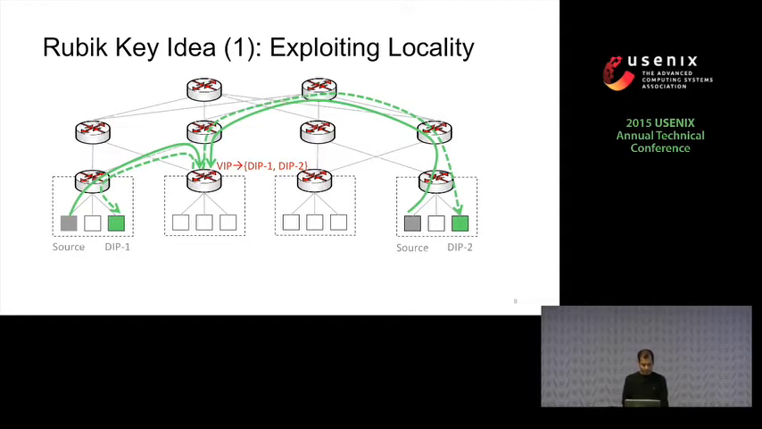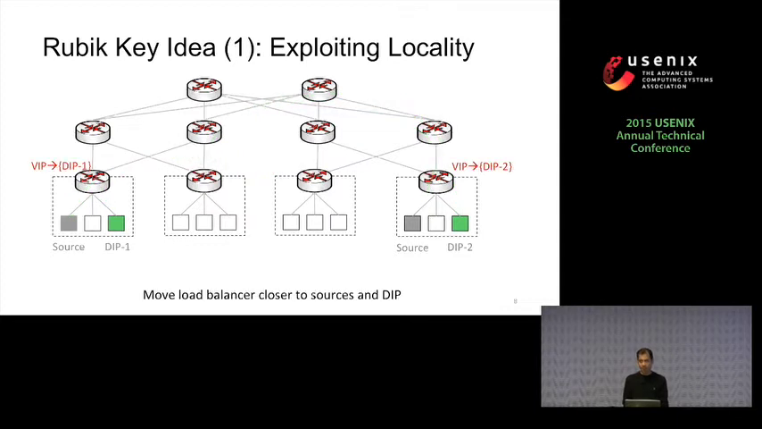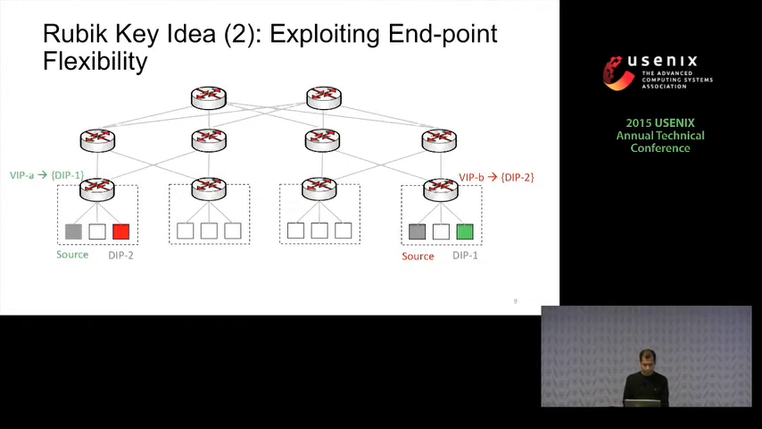But there are opportunities where there are DIPs located in the same rack as the servers. So if we move the load balancing to those racks, we can contain all the load balancer traffic in individual racks itself. So this traffic doesn't have to go beyond top of the rack links, and that could help us reduce link utilization. So Rubik's first key idea is to exploit such locality to contain the load balancer traffic in individual racks itself.